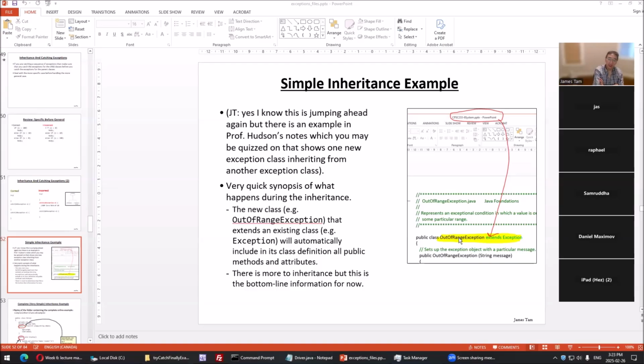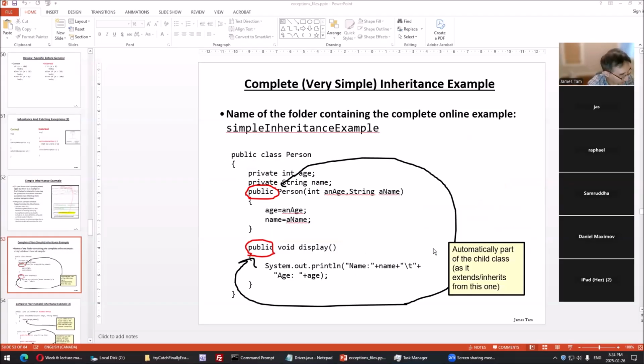So I have to at least talk a little bit about this, because what happens when one class inherits from another? And you might want to do this first. Why would you want to do this? Well, the existing exception classes don't handle the case that you're looking for, the more specific one, or they don't do it the way you want to. So you want to create a more specific class. What are the basic effects of inheritance? We will get to inheritance later officially, but because he jumps ahead, I have to jump ahead, or at least I should, to do this properly, so you understand this.